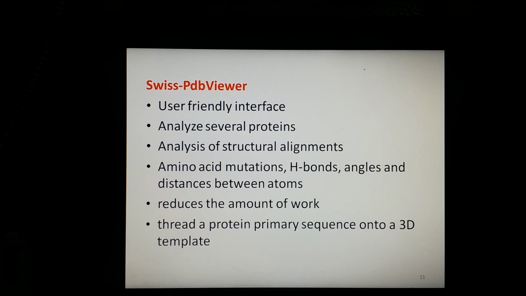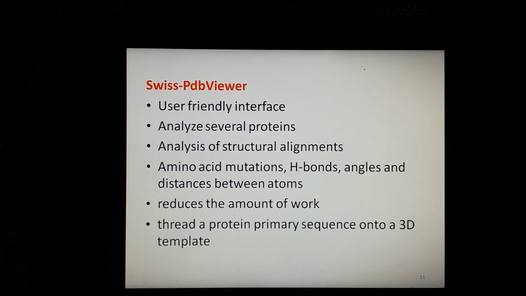What this program does is greatly reduce the amount of work necessary to generate a model, because here it is possible to thread a protein primary sequence onto a 3D template and get immediate feedback on how well the threaded protein will be accepted by the reference structure, before submitting a request to build missing loops and redefine chain packing.